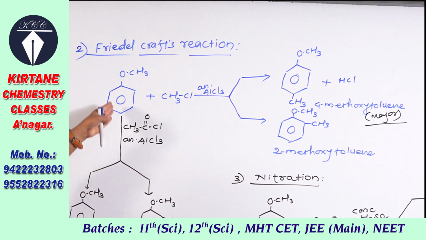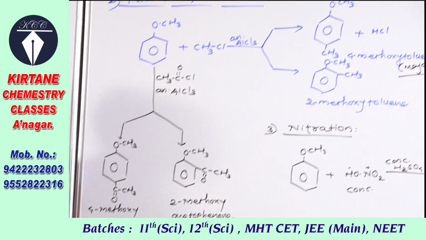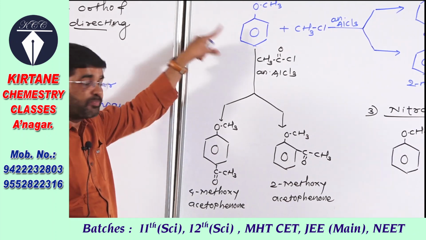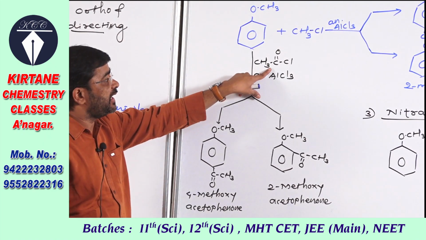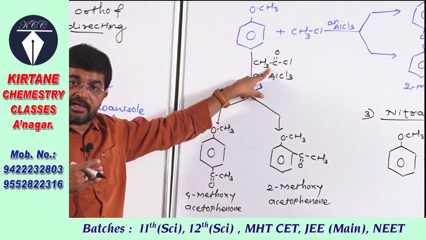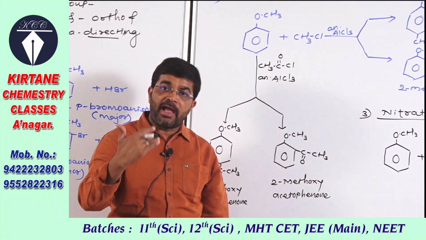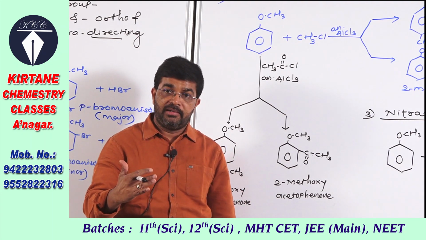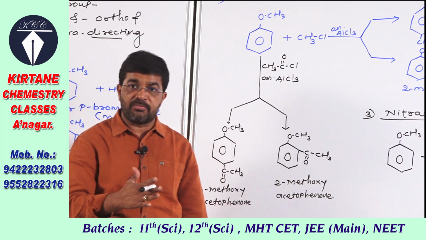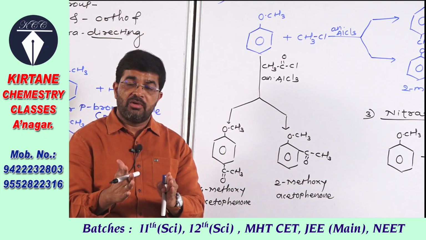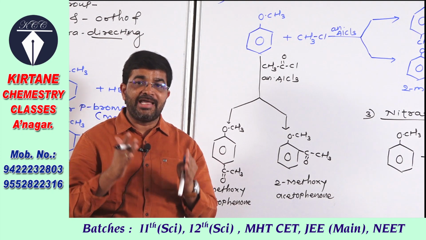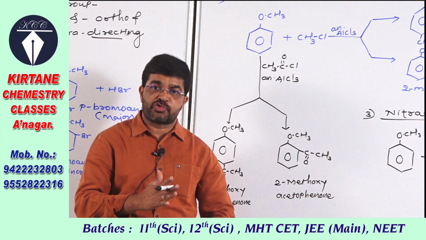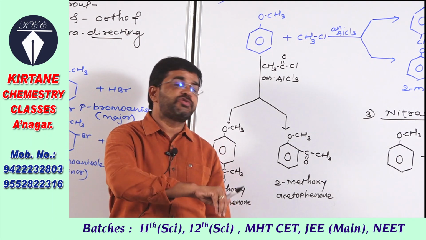Now see the next reaction, this reaction is acetylation, acylation. Methoxybenzene, anisole, is treated with acetyl chloride; instead of acetyl chloride we can use acetic anhydride. The mechanism or function of both is the same, that is they are acetylating agents, used to introduce an acetyl group in the benzene ring.